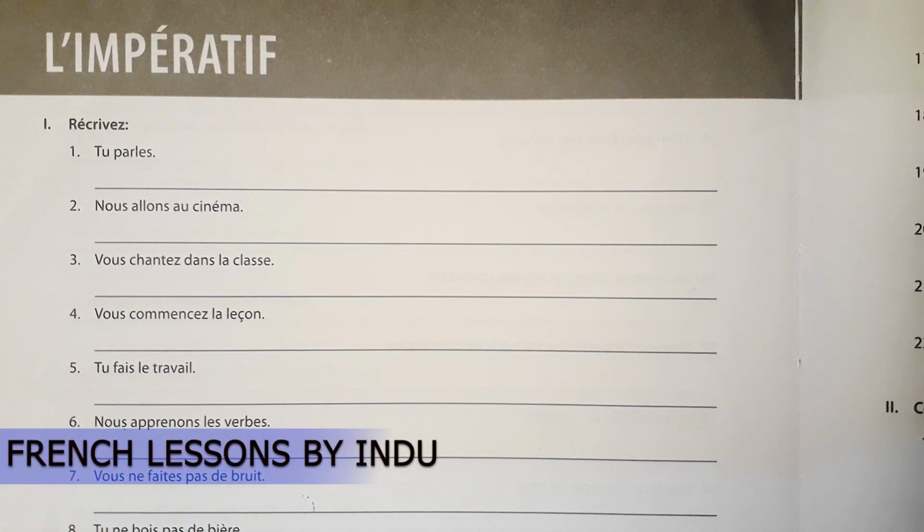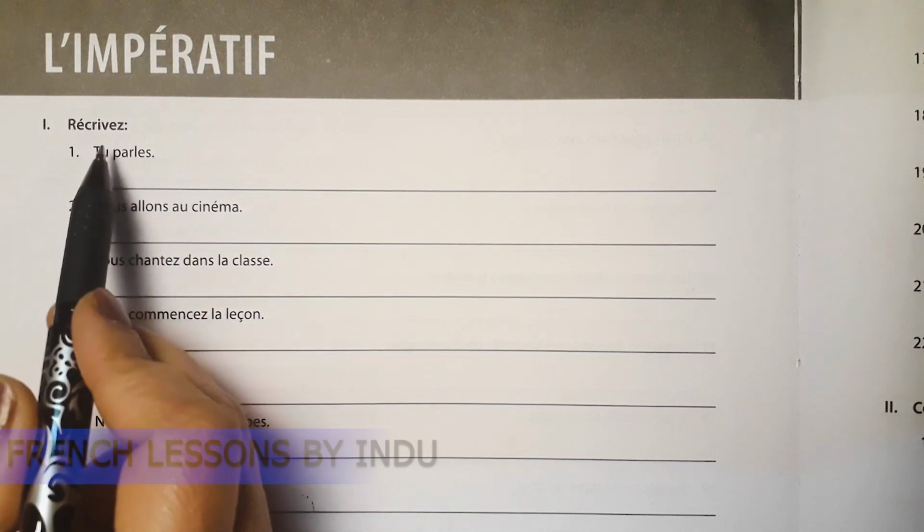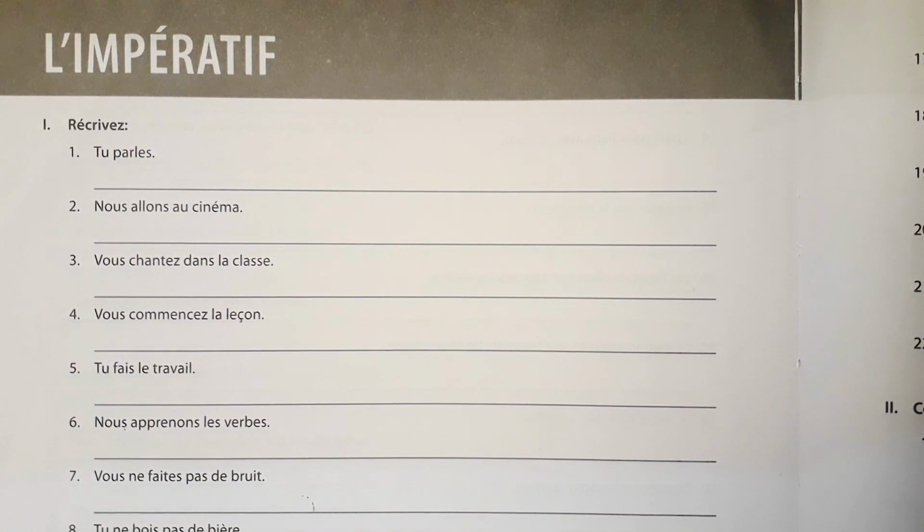In this class, we'll do a few sentences of l'impératif. Okay. The imperative conjugations are the same as the present conjugations of nous, vous and tu. But in all the tu cases, if you are conjugating any er verb, you need to drop the s. Okay. For only the tu pronoun.